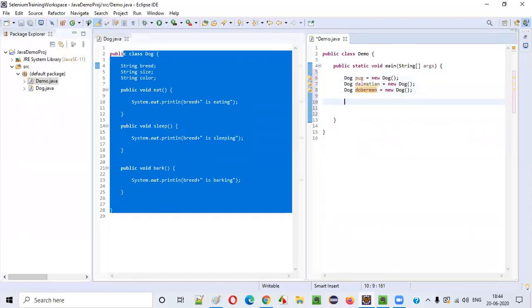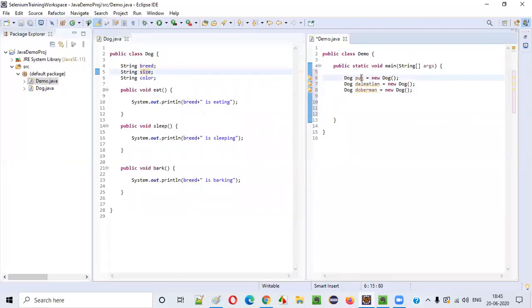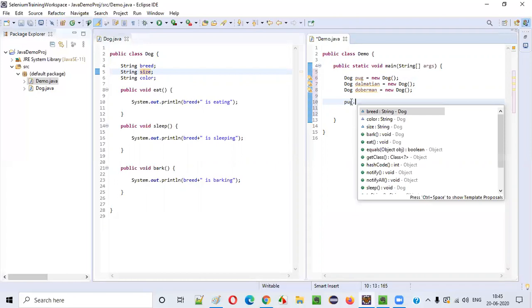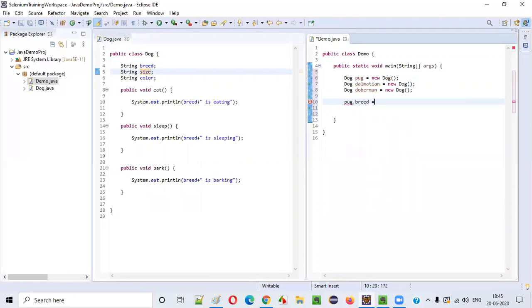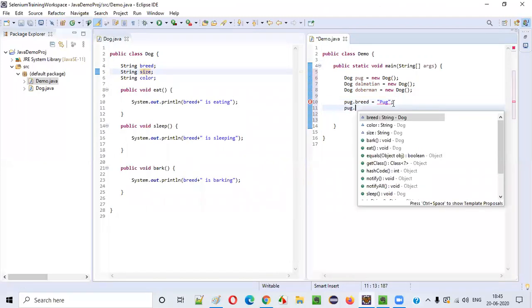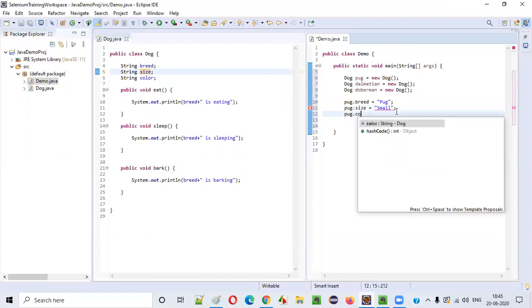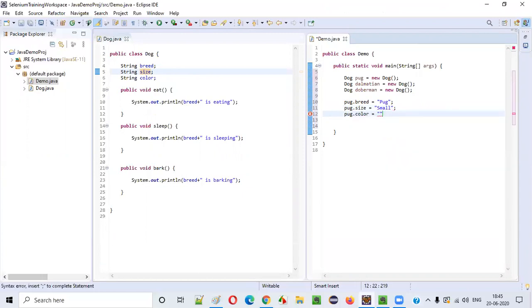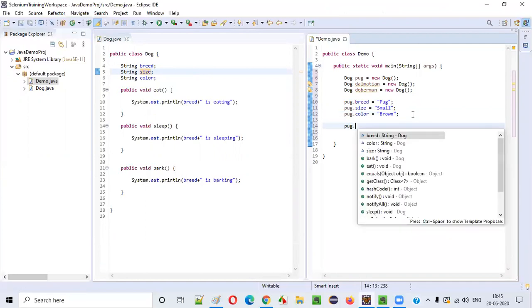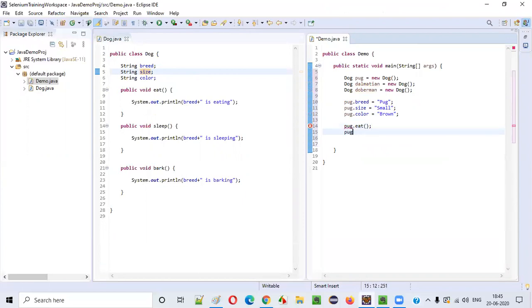Here I can initialize these variables using this pug. I have to say pug.breed is equal to pug only. Then we have pug.size, small size. Like this, guys, we can assign the properties. Now pug.color is equal to brown color. Now if I say pug.eat, pug will eat. If I say pug.sleep, pug will sleep. If I say pug.bark, pug will bark.